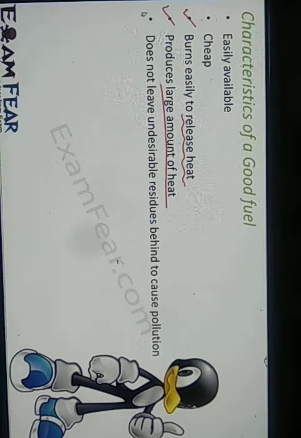Fourth, it does not leave undesirable residue behind to cause pollution. This is very, very important when we decide which is a good fuel and which is not. Most fuels produce a lot of energy, but they produce harmful gases as well. Even if you completely burn a substance, for example a cow dung cake, ashes are left behind, and that is called residue. Whatever is left behind after complete combustion of that substance is called residue.